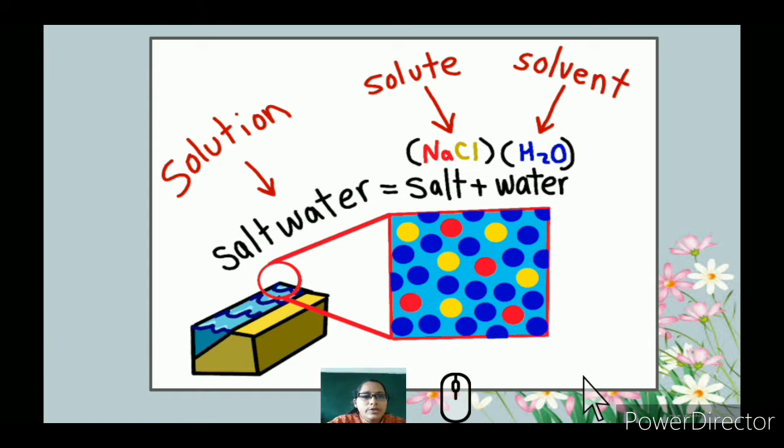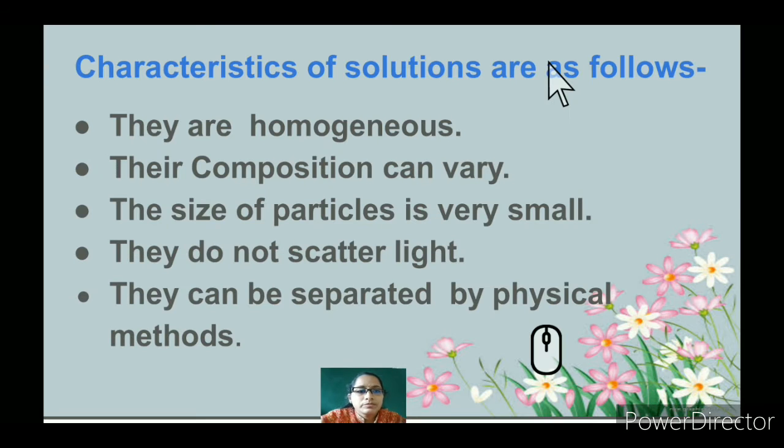So here with the example we can see that when we add salt to water and dissolve it, it is known as a solution. What type of solution is it, heterogeneous or homogeneous? It forms a homogeneous solution. So what is the solute and what is the solvent here? Water is the solvent, and the salt that we add to water is the solute.